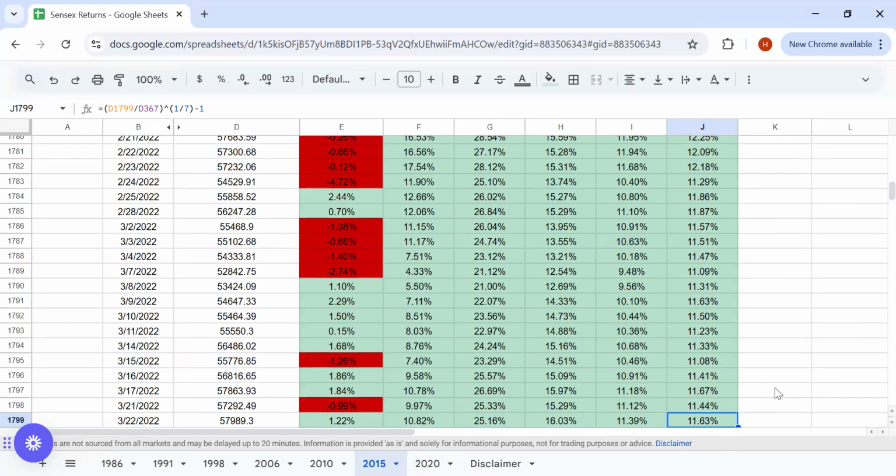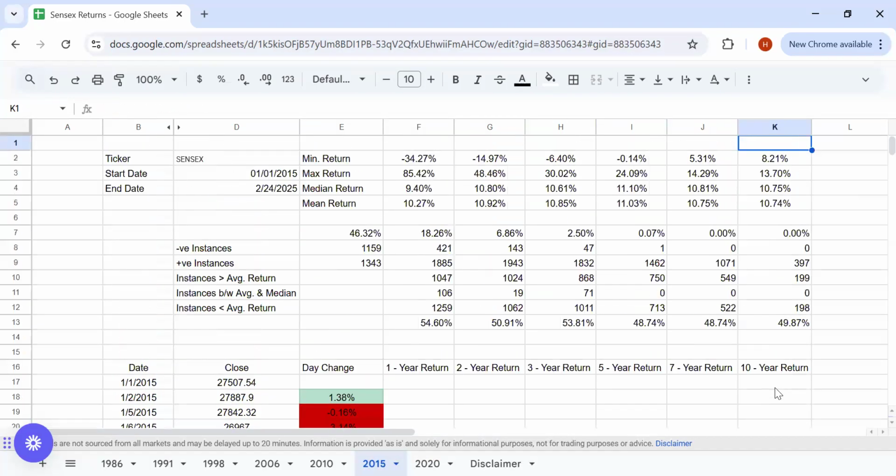And what if we waited beyond 10 years? That would be in March 2025, which we do not know yet. But even looking at the 10-year returns, the minimum return has been 8.21% and the median has been 10.75 and 10.74. You can expect that over 10% return is a possibility, because at the 7 year horizon there has been 11.71%, that is in 2022. And at the same time, the returns in the market have been positive if somebody had stayed put in the market.